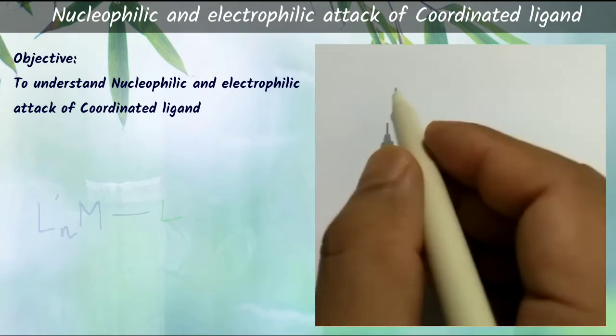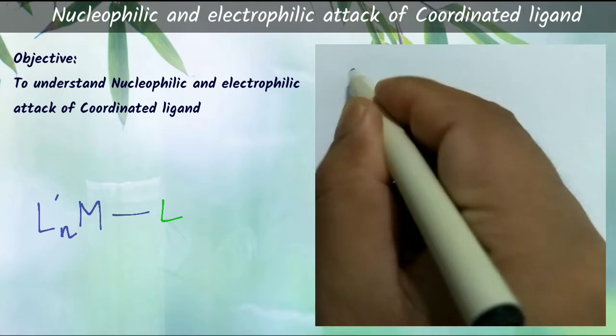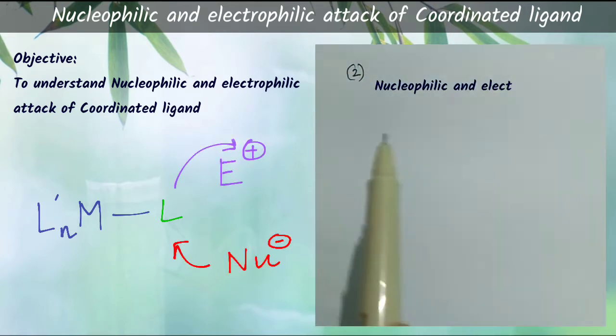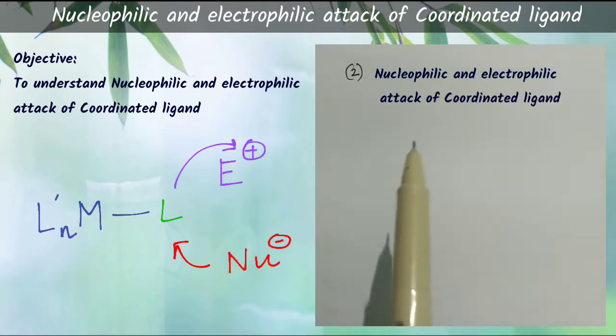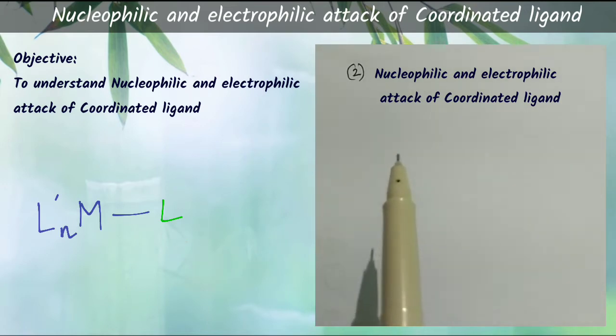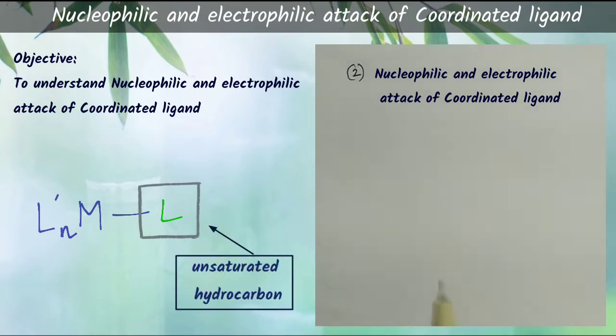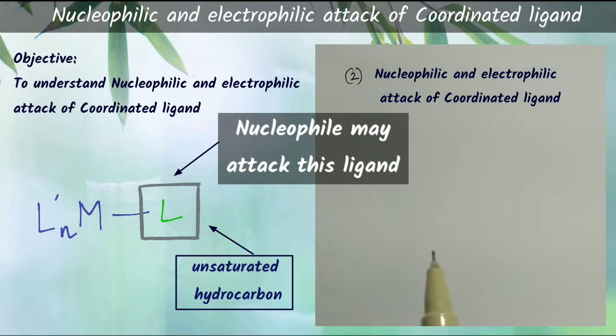In this video, we will basically concentrate on the second type of reaction, in which nucleophile and electrophile are going to attack the coordinated ligand instead of the metal center. Usually, if an unsaturated hydrocarbon is present as a ligand in the complex, then that unsaturated ligand may be susceptible to nucleophilic attack. That is, if the ligand has some double bond or triple bond, that bond can be attacked by a nucleophile.